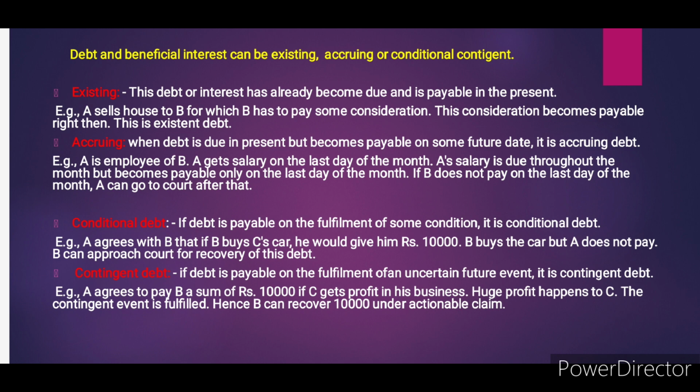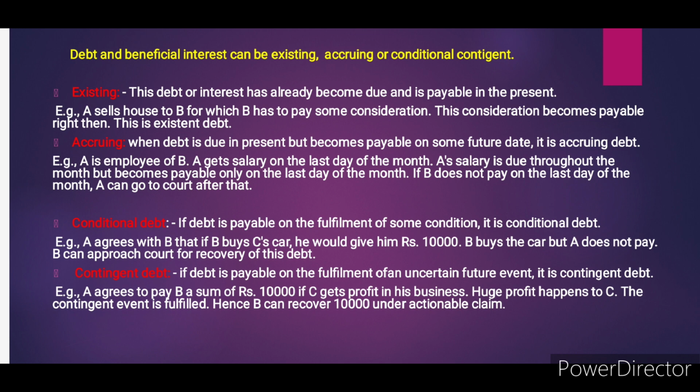This debt or interest has already become due and is payable in the present. Okay, you read the example, you will understand it better. This is becoming a very long video, so that is why I did not explain it. This is a very small thing. Accruing debt: when the debt is due in the present but becomes payable on some future date, it is an accruing debt.